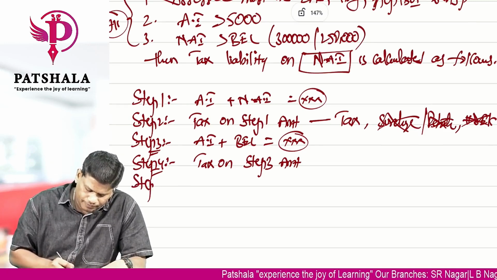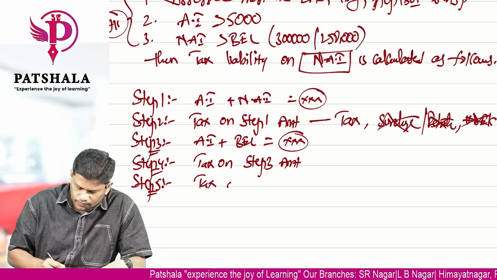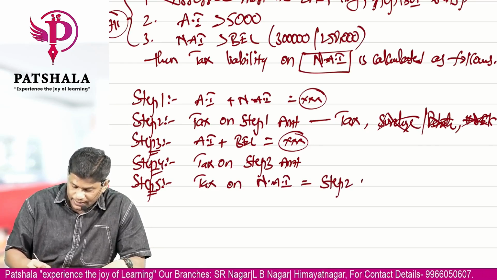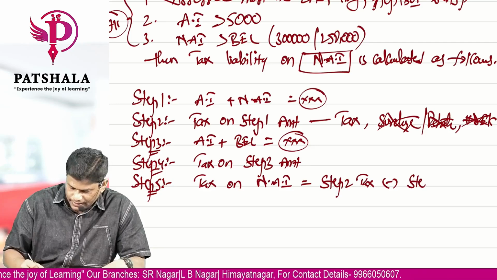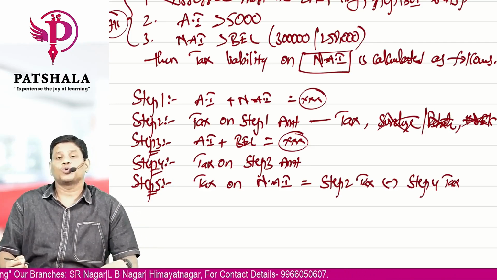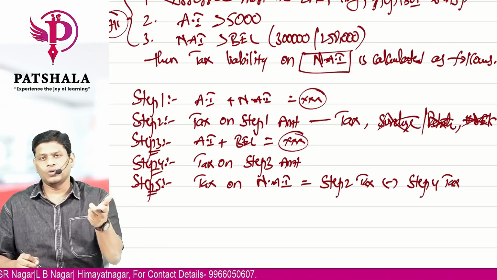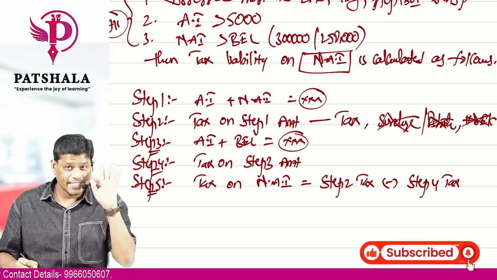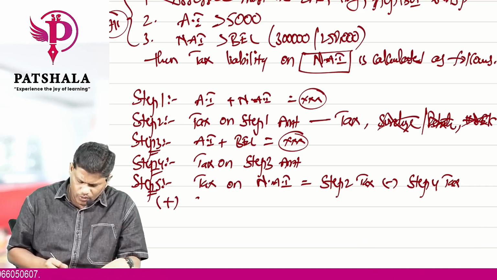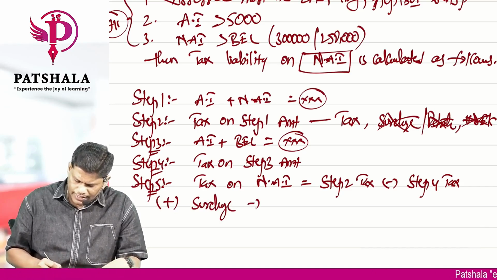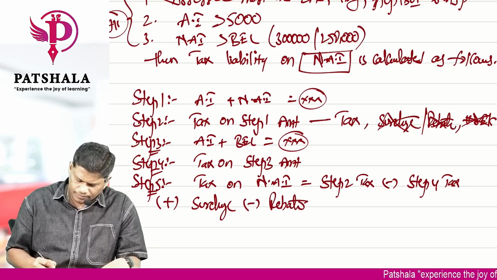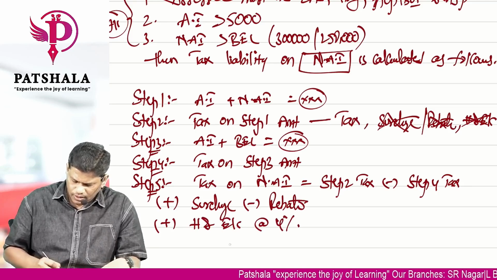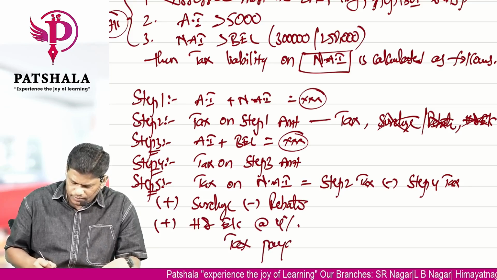Then the last step, step 5, which is tax on, again I am repeating, non-agricultural income, is nothing but step 2 tax minus step 4 tax. Step 2 tax minus step 4 tax. You got one tax in step 2, you got one tax in step 4. Do step 2 minus step 4 and you will get your tax on non-agricultural income only. Once you get this, add surcharge or deduct rebate as applicable. Then add health and education cess at the rate of 4%. Then you will get the tax payable.